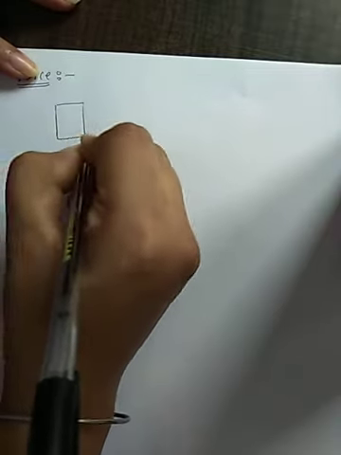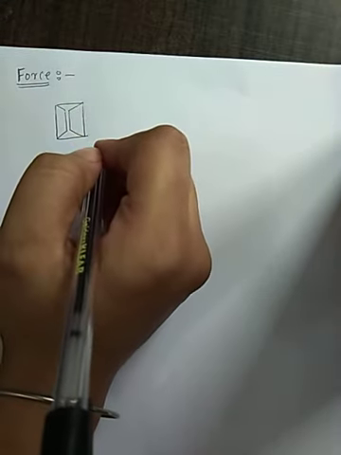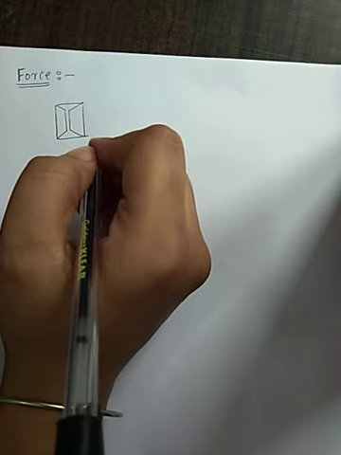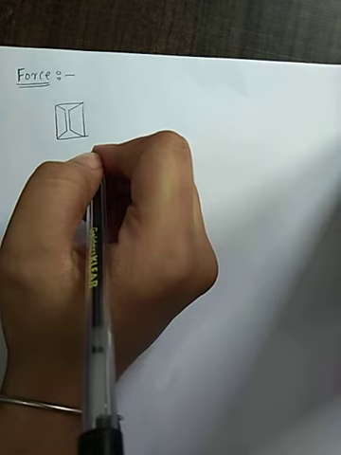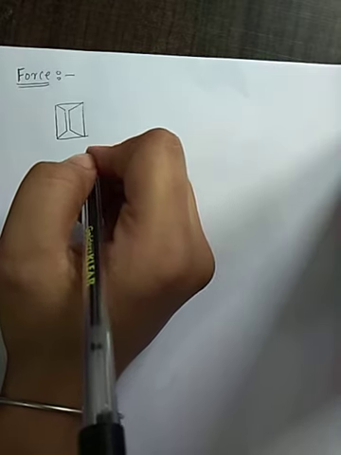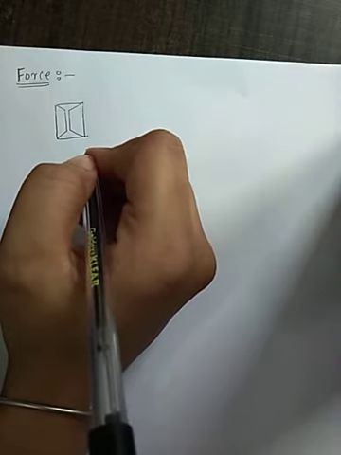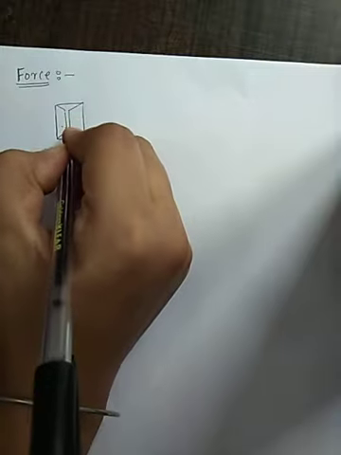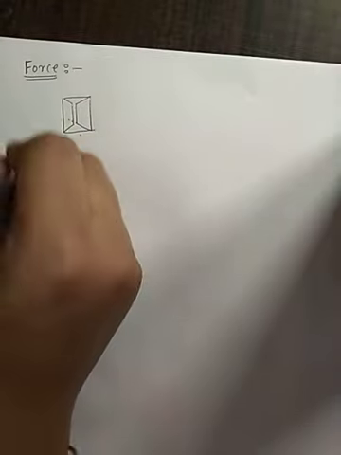This is a closed door, and a man wants to go out, so he opens the door by pulling it. The door was at first in a stationary state, but as the man opened the door, it came into motion. So what the man is doing is applying a force on the door to open it. Hence we can say in simple words that